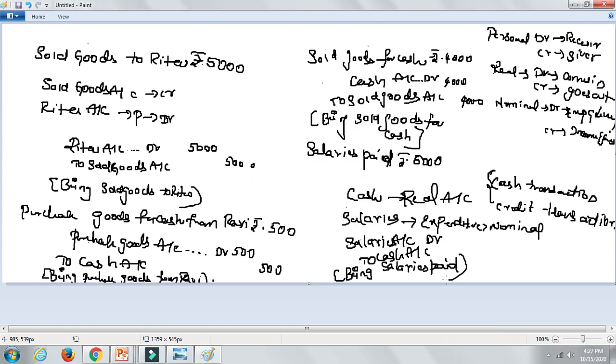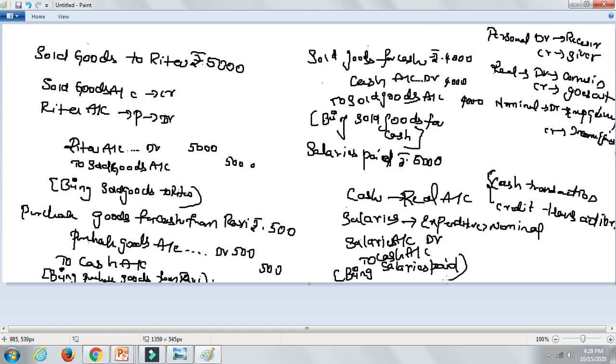So I am going to wind up over here. I am going to explain further problems in my next class. It's just an overview, just an example I have given you to understand the concept of the 3 golden rules of accounts. This is very important. I hope you all understood it. If you have any doubts regarding any of the golden rules of accounts, just mention it to me. I'm here to clear your doubts.